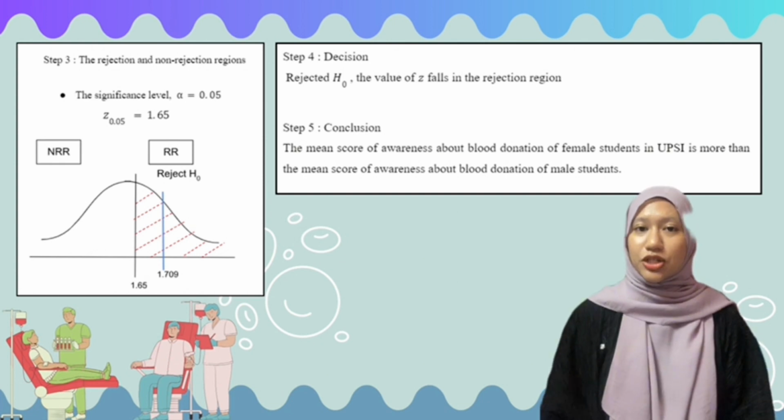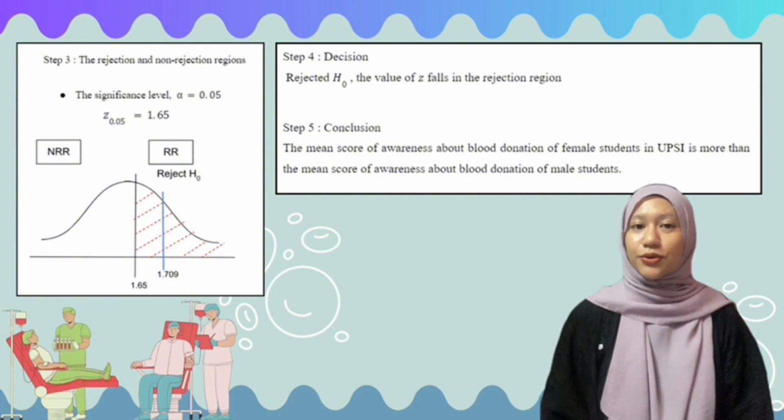For the decision, we reject the null hypothesis because the value of the test statistic, which is equal to 1.709, is greater than the critical value, which is equal to 1.65, and it falls in the rejection region.